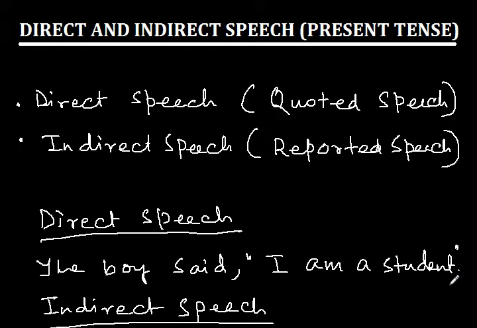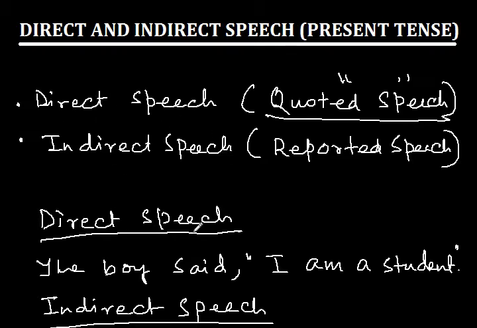Welcome to my new lesson, Direct and Indirect Speech in Present Tense. Direct and indirect speech, we also call it narration, we can also call it reported speech, but here, to be very specific, we'll call it direct and indirect speech. Now, what is a direct speech? Direct speech is also called quoted speech. That means we have this quotation sign, yeah? And we have indirect speech, which is also called reported speech.